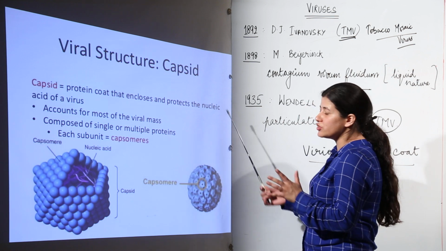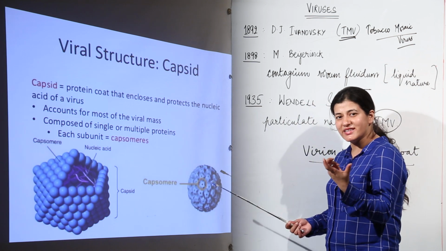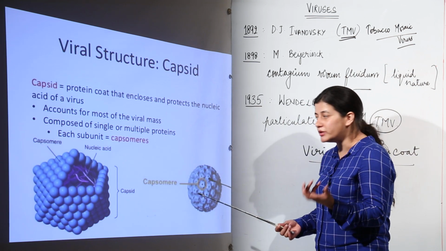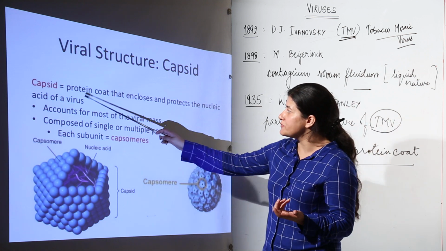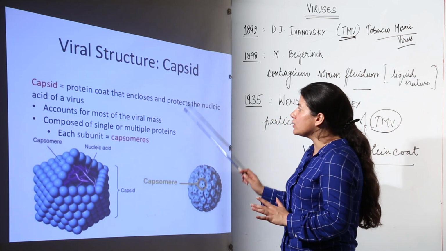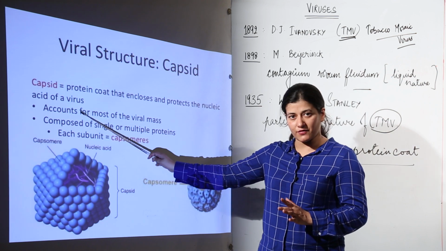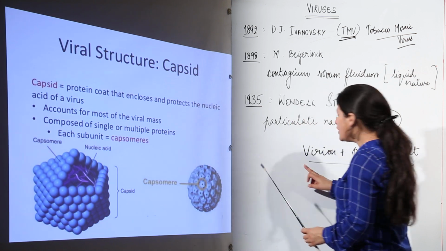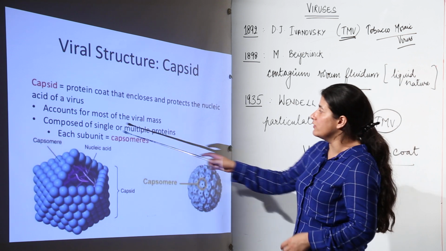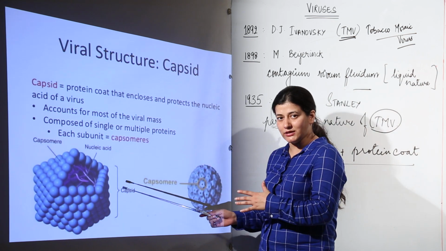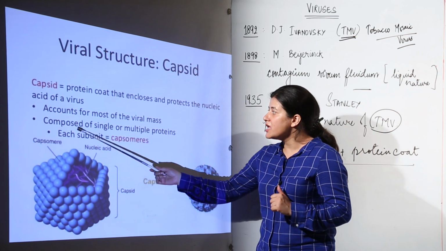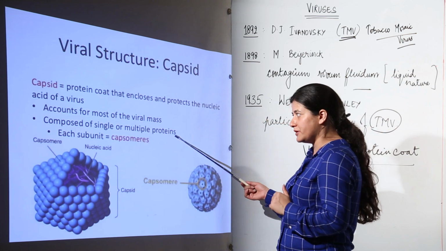Now come to the structure of capsid. As I told you, it has capsomeres, that are individual units. So this is the capsid. It is a protein coat. It encloses and protects the nucleic acid of the virus. Now that nucleic acid is known as virion. So it accounts for most of the viral mass, as we studied, as much as 95%. It is composed of single or multiple proteins.